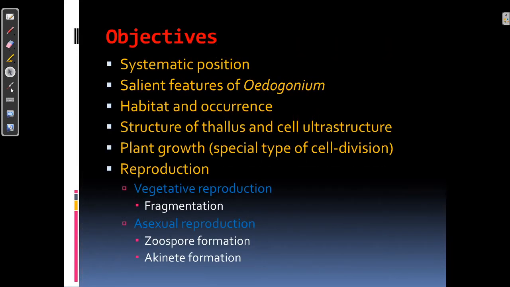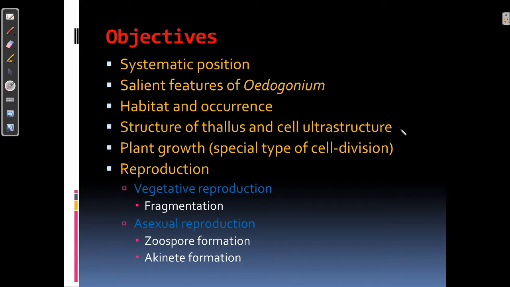The objective of this lecture is first to understand about the systematic position of Oedogonium. Then what are the salient features of this alga? Its habitat and occurrence.